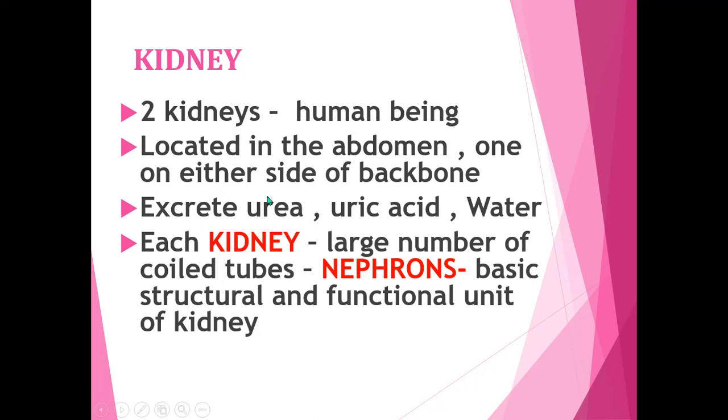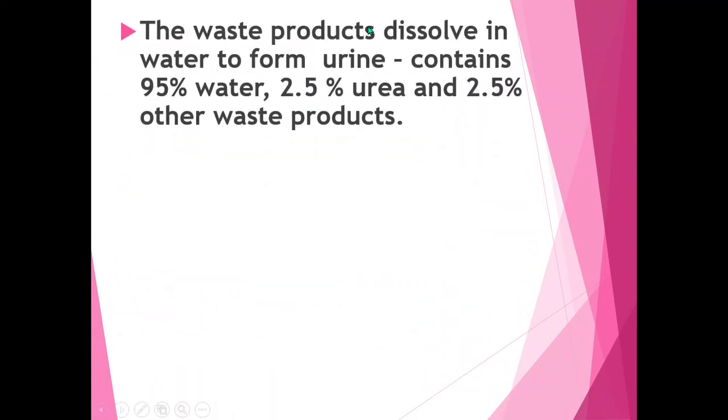Kidneys excrete urea, uric acid and water. The waste products dissolve in water and form urine.